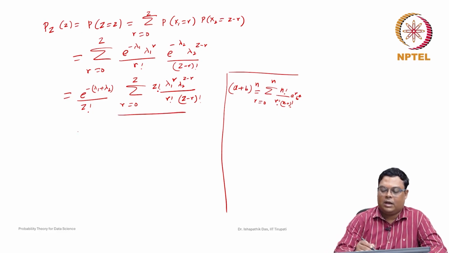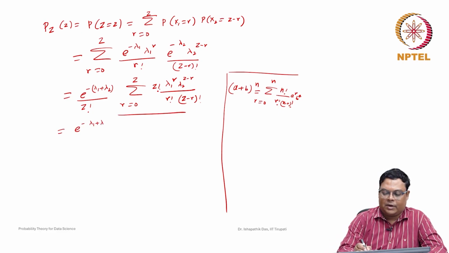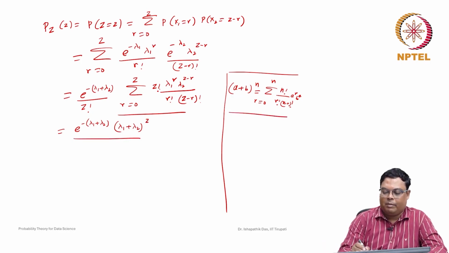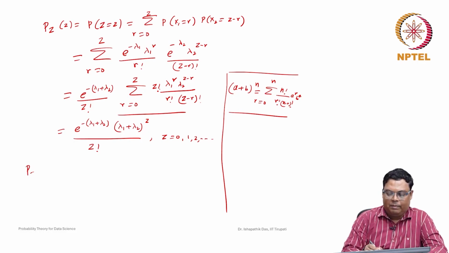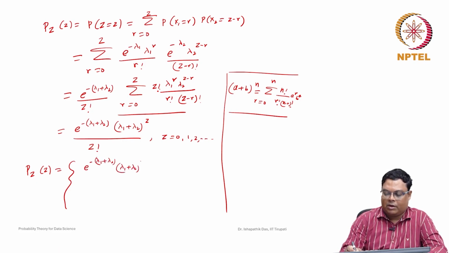So this is nothing but e to the power of minus (lambda 1 plus lambda 2) into (lambda 1 plus lambda 2) whole to the power of z by z factorial, by using this binomial expansion. This is true for any values z equal to 0, 1, 2, and so on, and for any other values it is actually 0. So we can write p_Z of z finally as e to the power of minus (lambda 1 plus lambda 2) times (lambda 1 plus lambda 2) whole to the power of z by z factorial, whenever z is 0, 1, 2, and so on, and 0 otherwise.